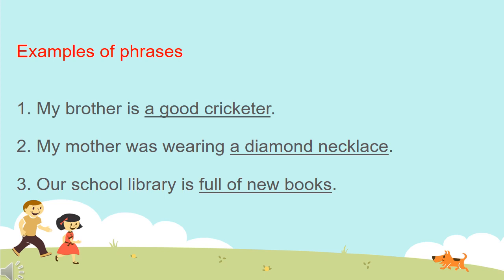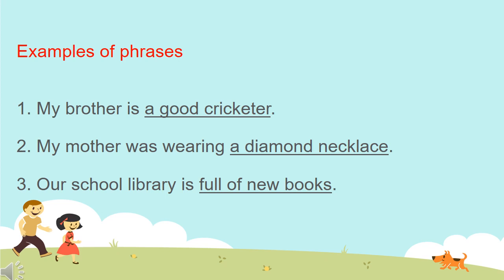So the next sentence is, my mother was wearing a diamond necklace. So here a diamond necklace is a phrase with no subject and no predicate, and this is a group of words which makes incomplete sense.